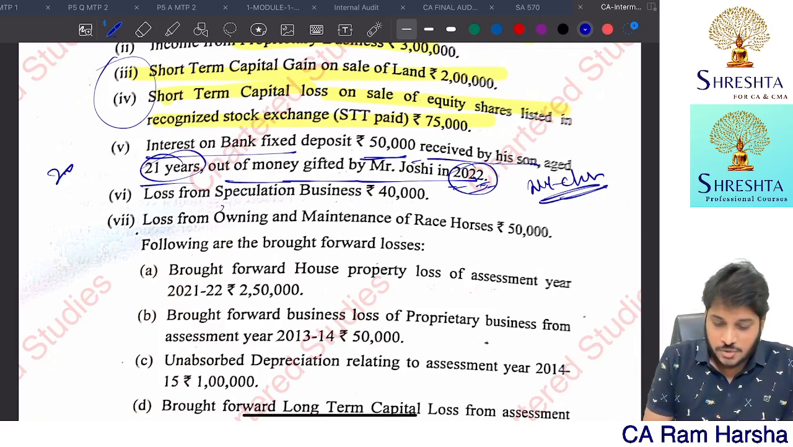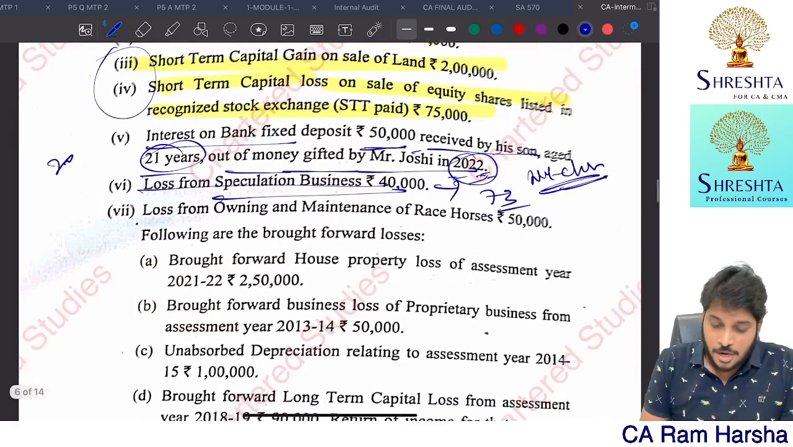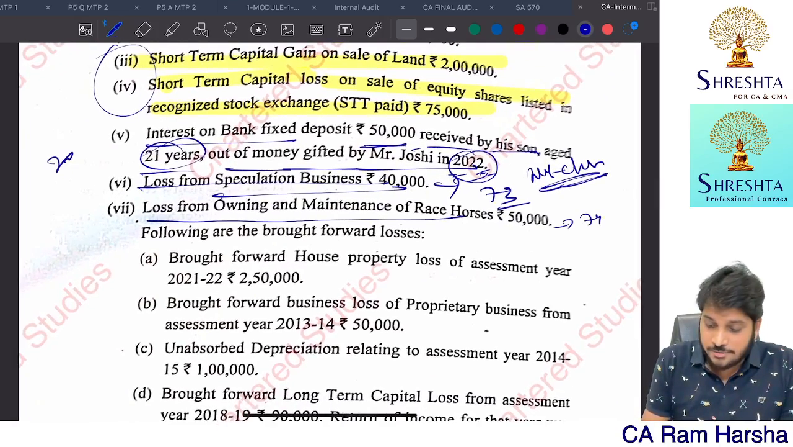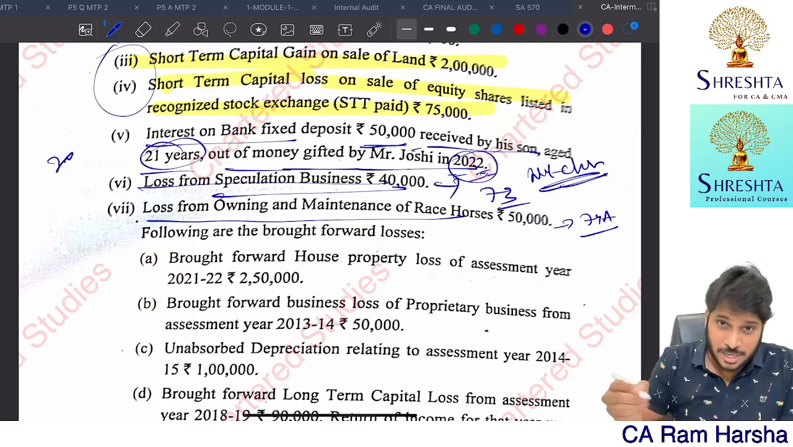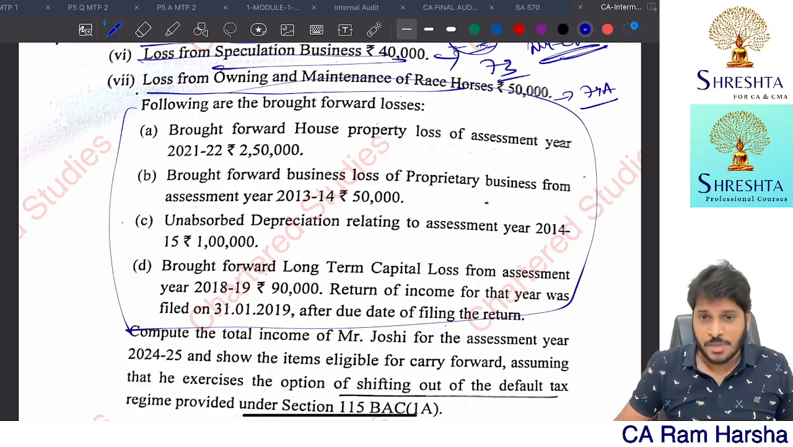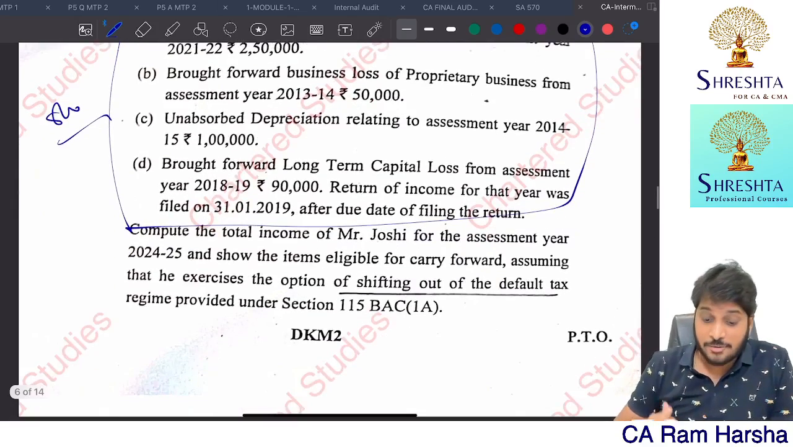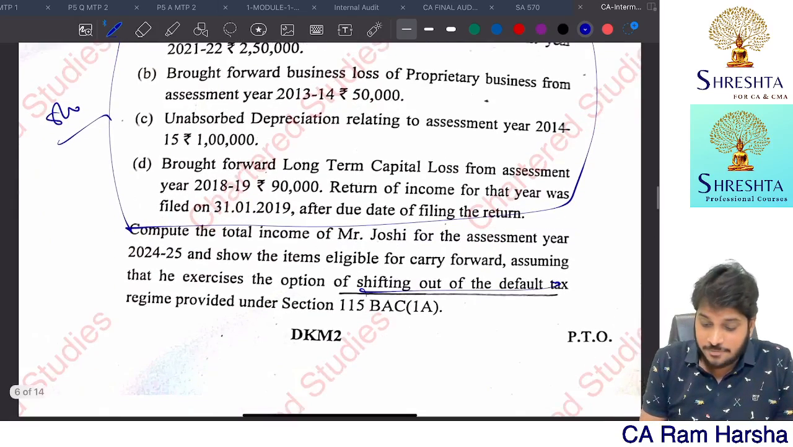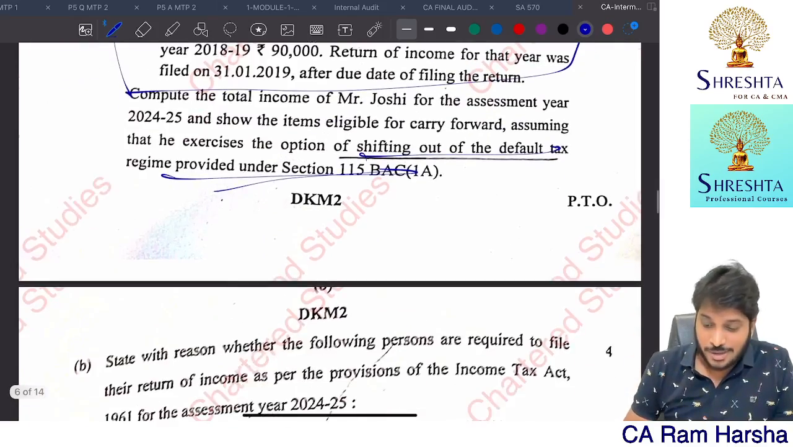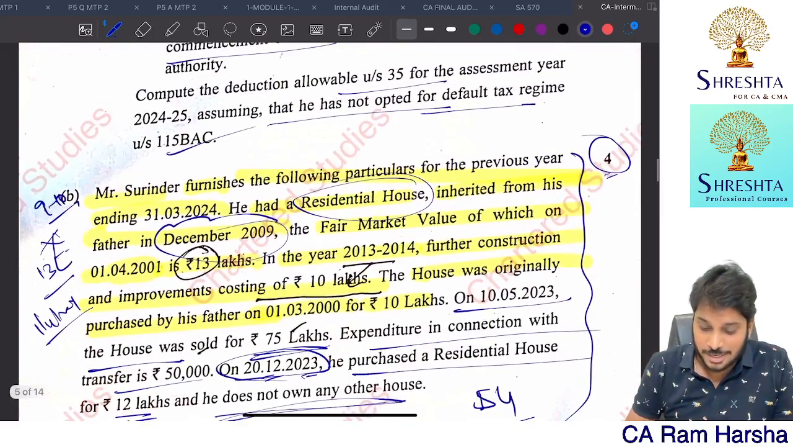Fine. Loss from speculation business. Loss from speculation can only be set off against income from speculation, section 73. Loss from owning and maintaining racehorses, section 74A. So it can only be set off against income from owning and maintaining racehorses. So predominantly what they tested is set off and carry forward provisions. So you need to carefully apply that, and he has shifted out of the default tax regime. Very good. The student who highlighted everywhere that he shifted out of the default tax regime, I think he did really good.